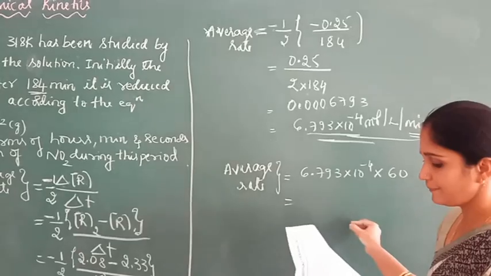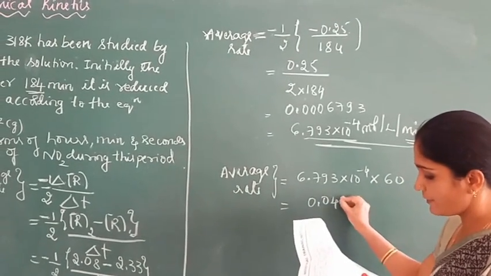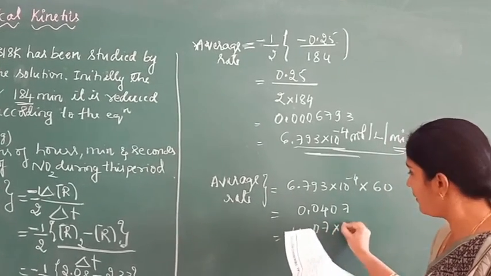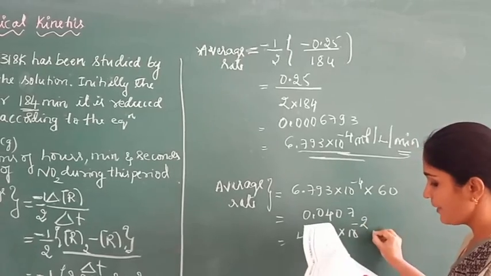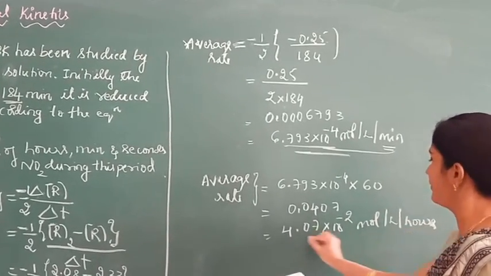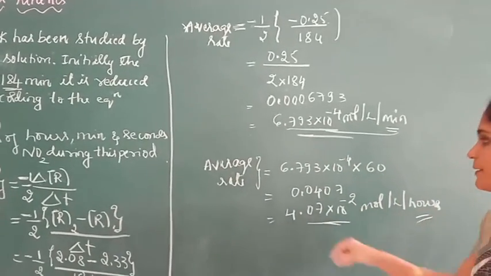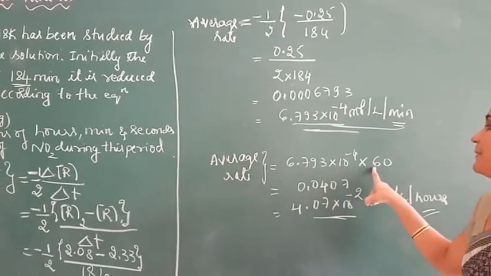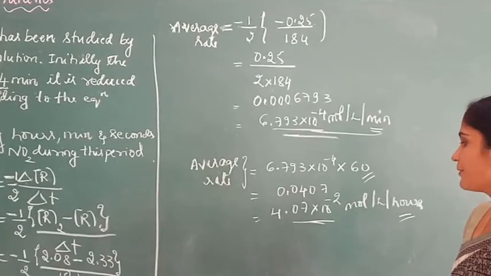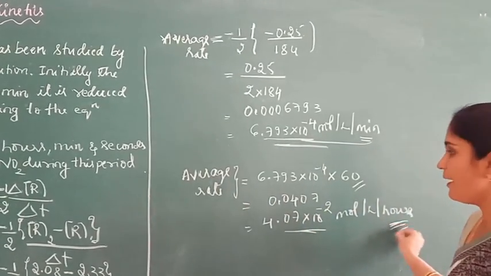So, we get 0.0407 or 4.07 into 10 power minus 2 mole per liter per hour. So, this is the average rate in terms of hours.